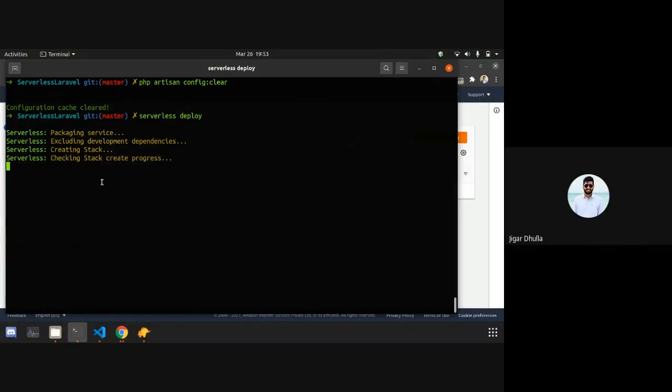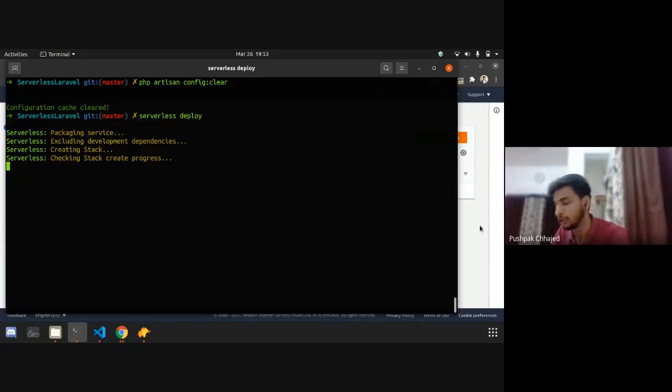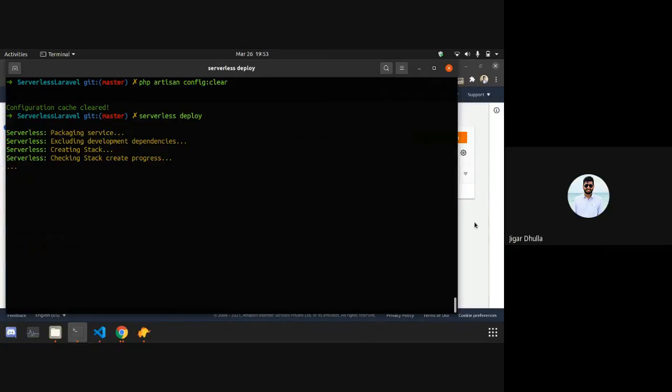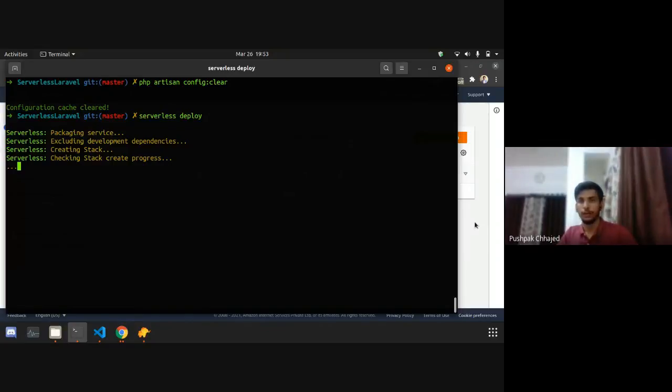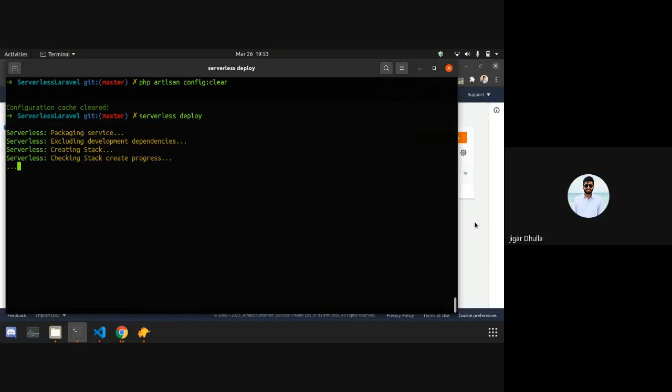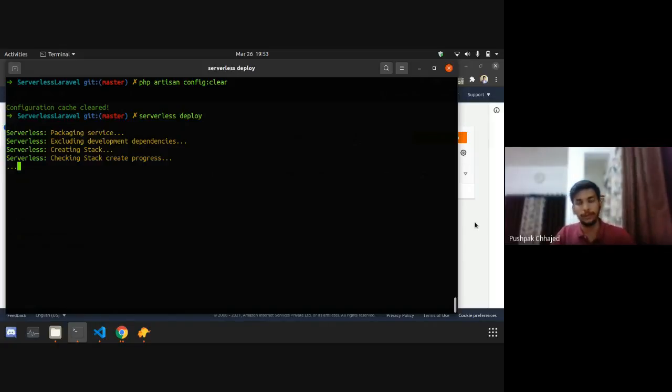Okay. Can I ask a few doubts? Yes, sure. So you mentioned infrastructure as a service. Yeah, as code. So when we were manipulating that serverless.yml, are we configuring our infrastructure? Yes. It is something like configuring the infrastructure which we want to use for this application. You can see the code that is creating the stack.